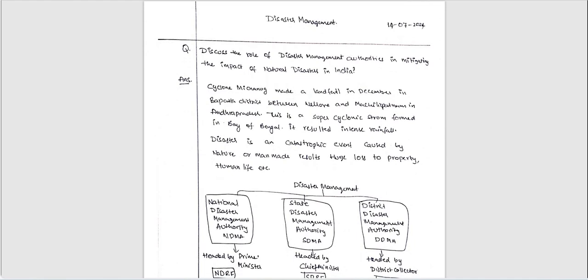Very important answer and very good answer, because he has already been writing for so many days, but today we will see cyclone Michang. He has included it first in the current issues, and later linked it with our disaster management, right? Very good. But the introduction should be written in only 2 to 3 lines first. That is a very important case here.